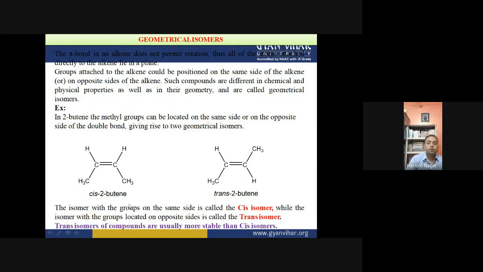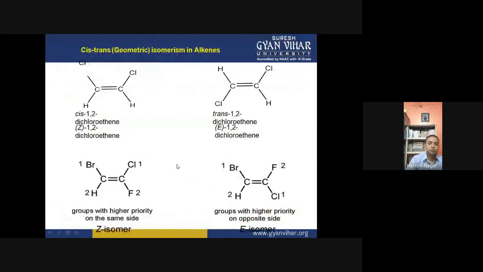Trans isomers of compounds are usually more stable than the cis isomer. This is a good thing to note, and in most exams this type of question is asked: which is the correct statement about the cis and trans isomer. They can easily ask which is the more stable isomer. The trans isomers are usually more stable than the cis isomer due to less steric influence.